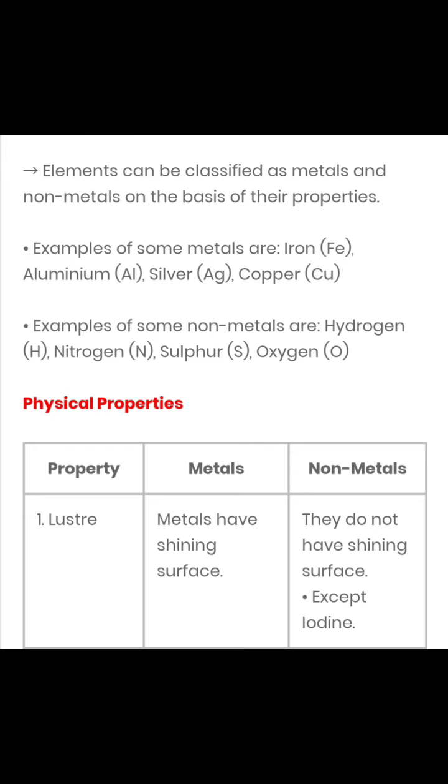For example, we have aluminium and magnesium which appear white, while copper is reddish brown in color. So here we say luster is the property. Metals show the metallic luster, and non-metals do not have a shining surface except iodine. Iodine is an exception in case of non-metals.